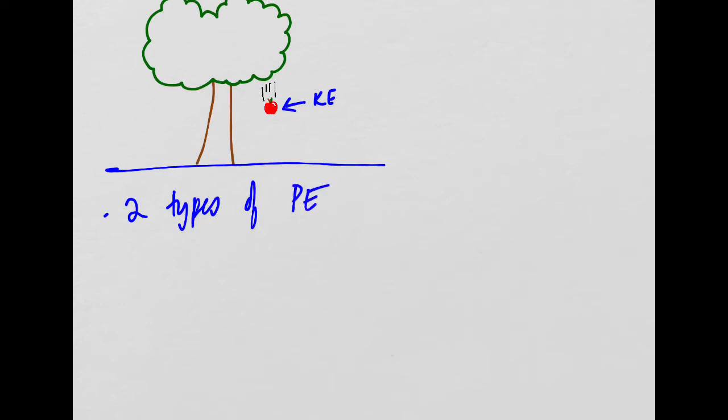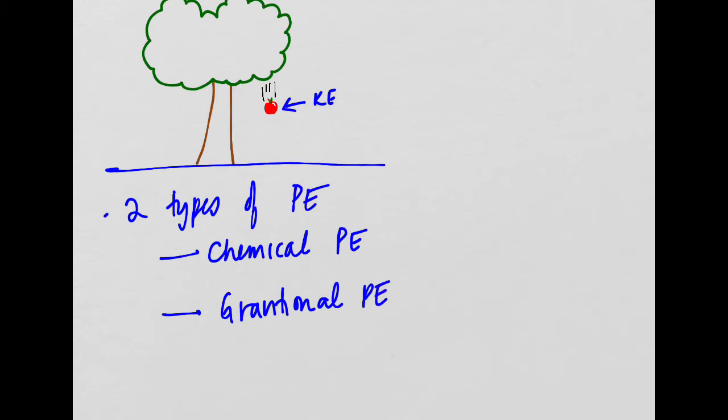They go over three in your book, but we're just going to go over two. We're going to go over the chemical potential energy, and we're going to go over gravitational potential energy. And this is GPE in your book. That's how it's written in your book. Okay, but first let's do chemical potential energy.